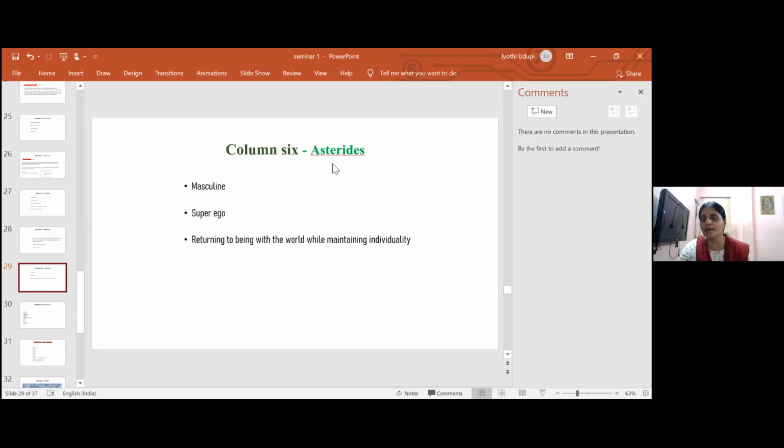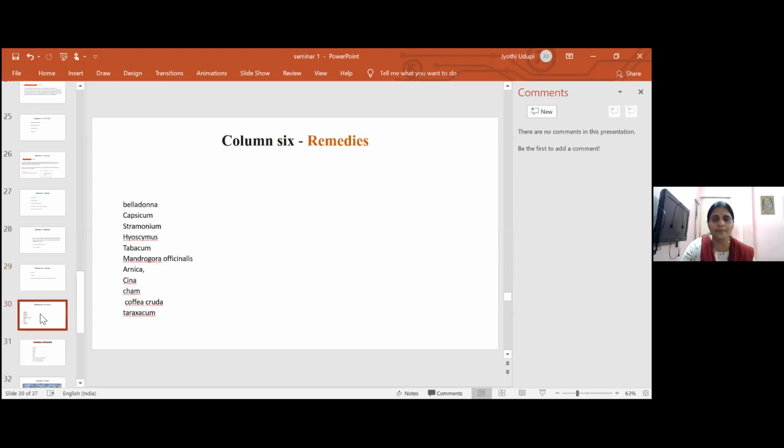Also, because it is nearer to the first column, all the drugs which we used before, belladonna, capsicum, stramonium, all Solanaceae family and Compositae family, and Coffea cruda, come under column 6.